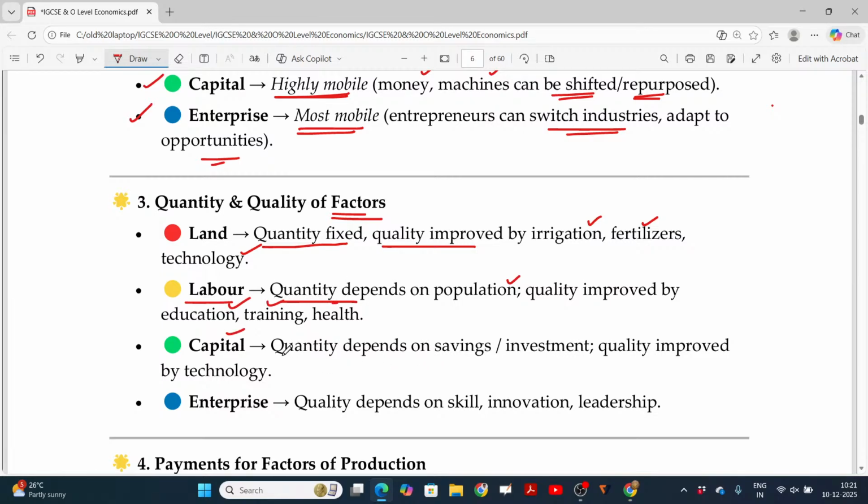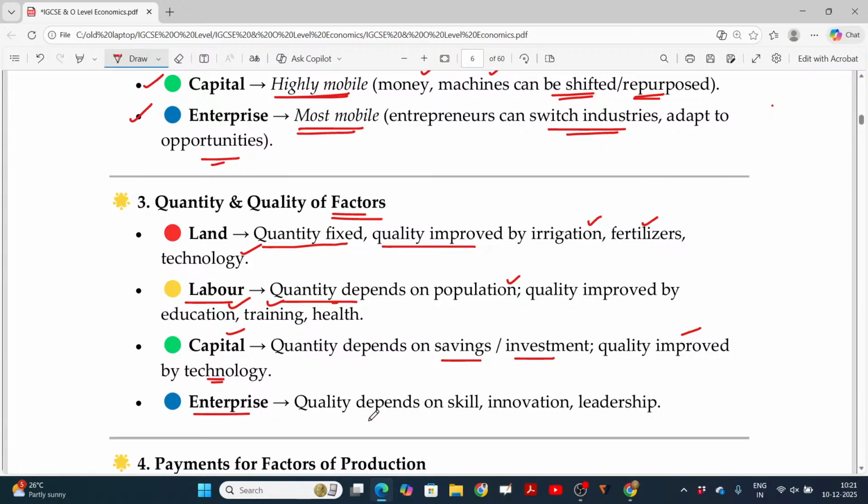Capital, quantity depends on savings and investments. If the investors are more, then definitely more savings will be there. Naturally, a build-up of capital will be there. You can use it for expanding the business. And quality is improved by technology. Technology means, how could the capital quality be improved? A proper allocation of these capital funds for giving the most returns. In such a way we can analyze using some technology also. Okay, using the technology we can analyze, right?